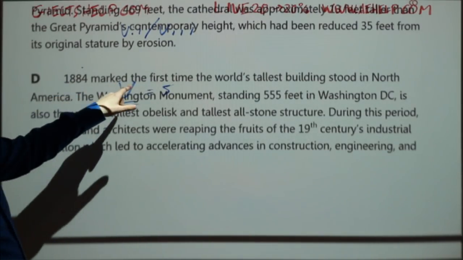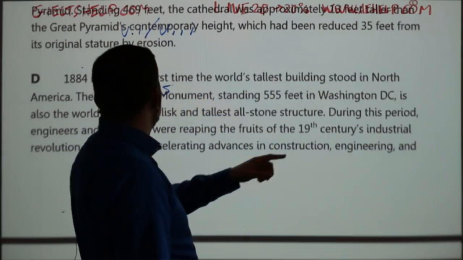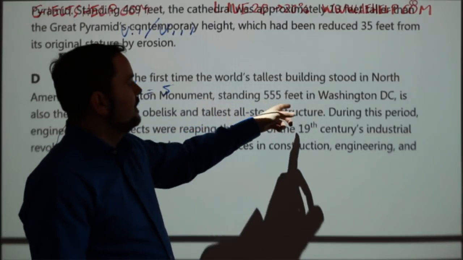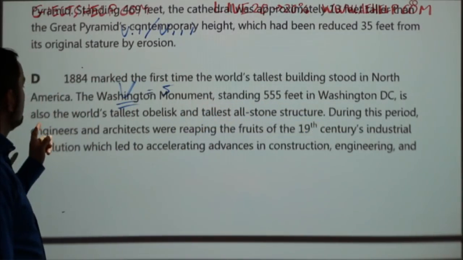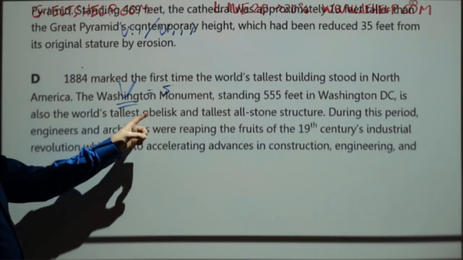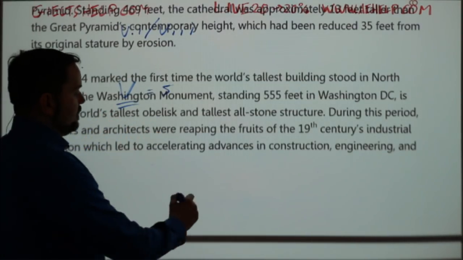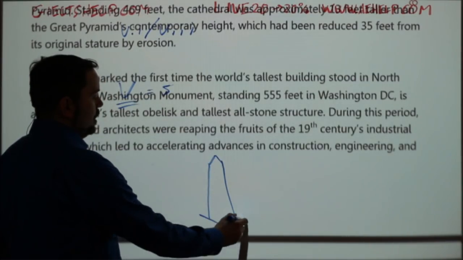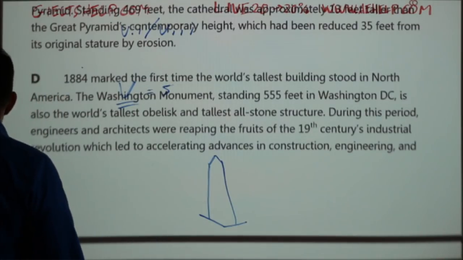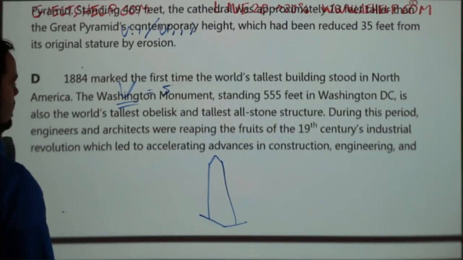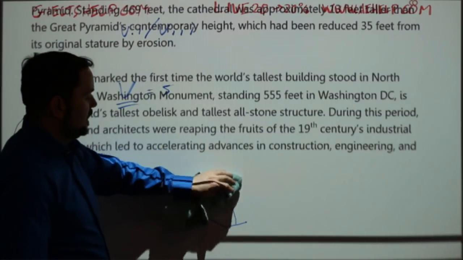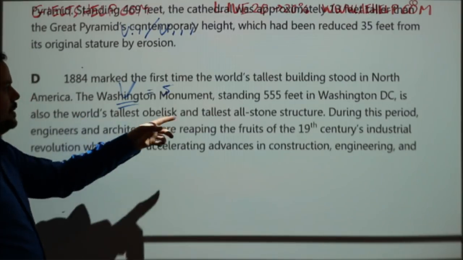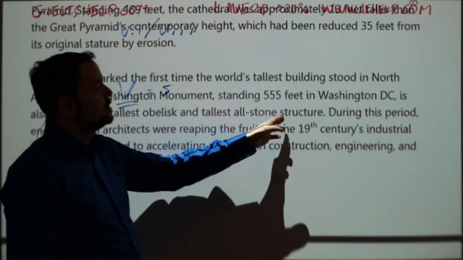1884 marked the first time the world's tallest building stood in North America. The Washington Monument, standing 555 feet in Washington, D.C., is also the world's tallest obelisk. Obelisk, by the way, is the statue dedicated to Ra, the sun god, the god of life, the Egyptian god, and the obelisk monument in Washington, D.C. is perhaps the largest of that. So, obelisk in the tallest all-stone structure.